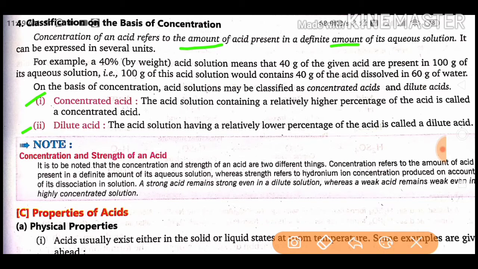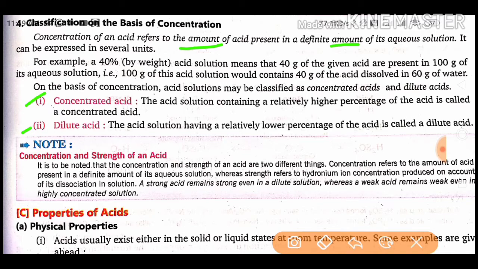For example, a 40% by weight acid solution means that 40 gram of the given acid is present in 100 gram of its aqueous solution. That is, 100 gram of this acid solution would contain 40 gram of the acid dissolved in 60 gram of water. So 40% means 40 gram of acid dissolved in 60 gram of water.